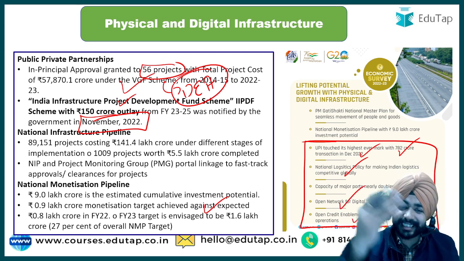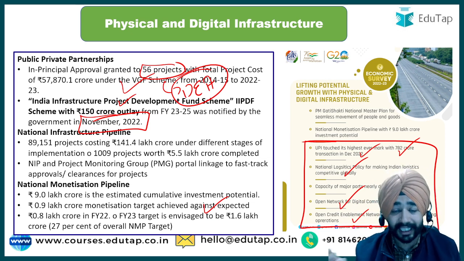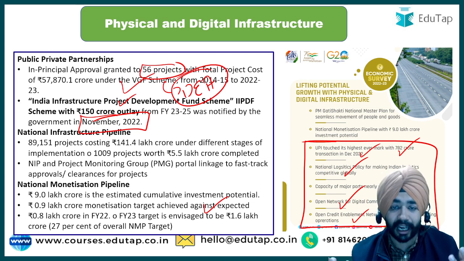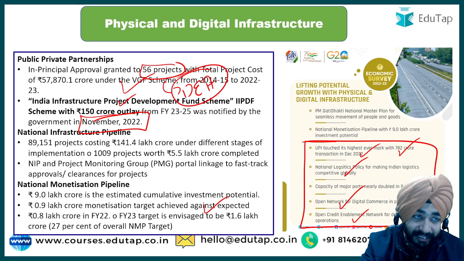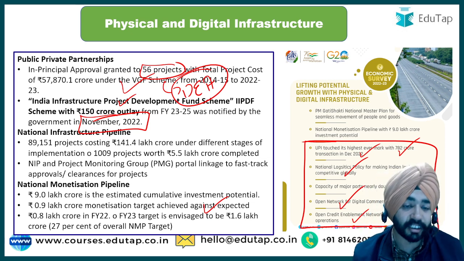ONDC is consistently being seen in the news from September, October, November. Trade schemes of RBI are being highlighted in this economic survey. So these are the things that have been highlighted, which have helped in public private partnership as well as in digital infrastructure.